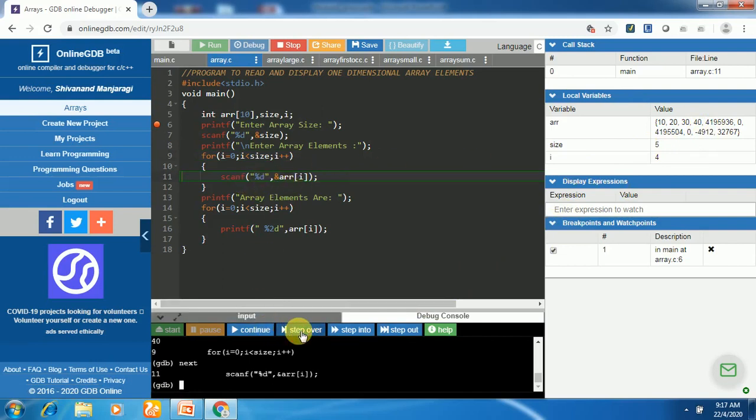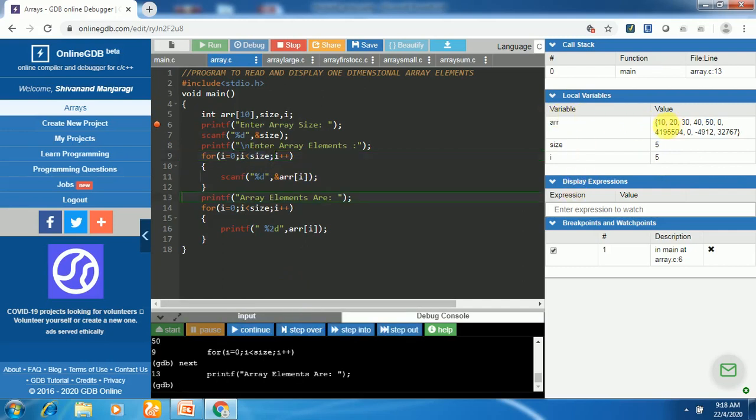The scanf is executing once again, and it is asking us to enter a value. So we need to enter a value. So this time, the fifth element we have stored here is 50. Now the condition becomes false after incrementing i. i is 4, and after increment it becomes 5. 5 is not less than 5. This condition is false. Now it will come out of the loop.